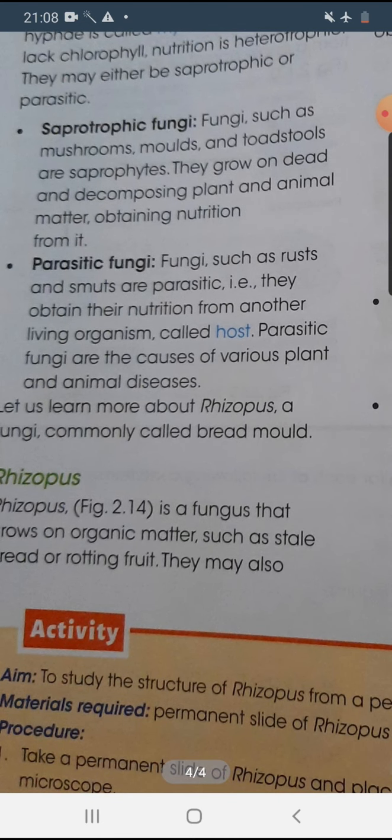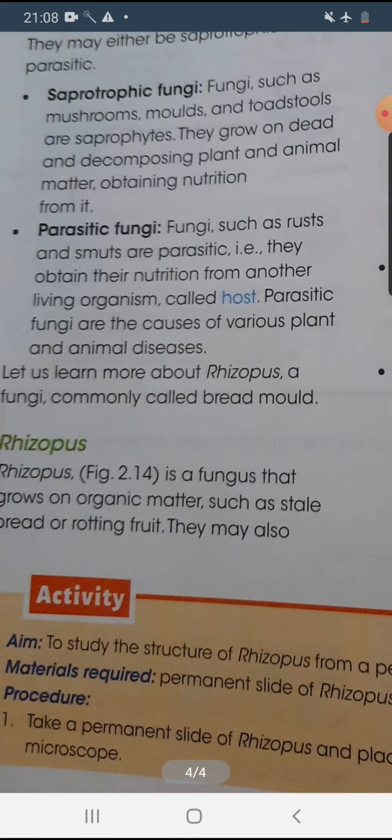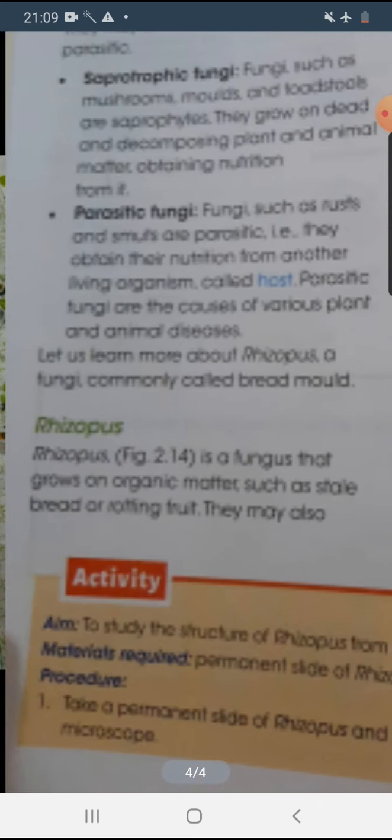Next is the parasitic form of fungi. Some fungi like rust and smuts are parasitic in nature. They take their nutrition from other living organisms, which is known as the host. When they take nutrition from the host body, obviously they are causing harm to the host. These parasitic fungi can cause different types of disease in both animals and plants.